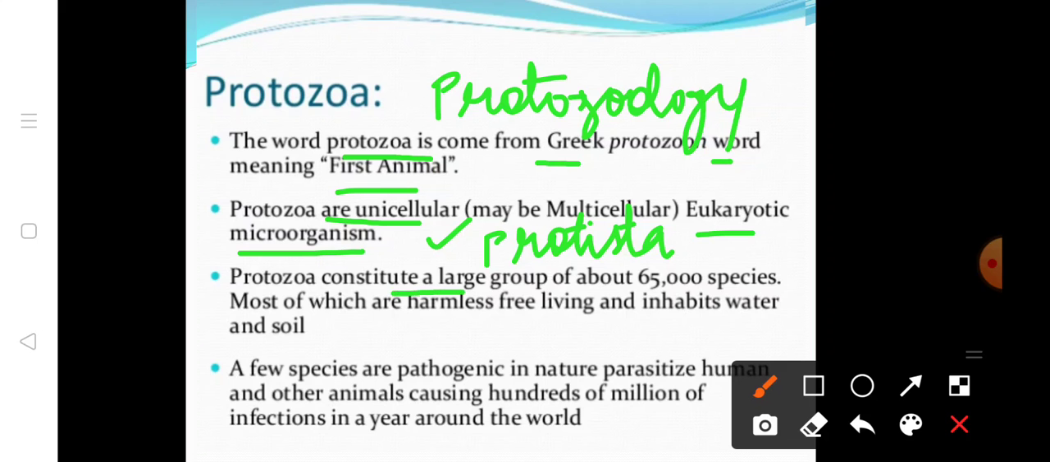Protozoa constitute a large group of about 65,000 species, most of which are harmless, free-living and inhabit water and soil. A few species are pathogenic in nature. They are parasites in humans and other animals, causing hundreds of millions of infections a year around the world. So some protozoa species are harmless, and some are pathogenic, causing infections in animals and humans.